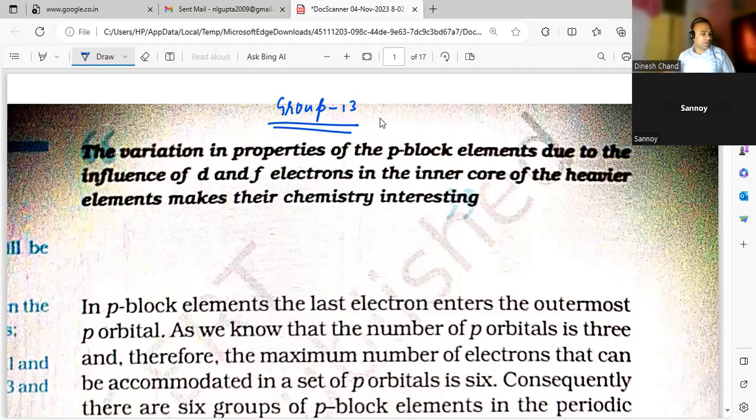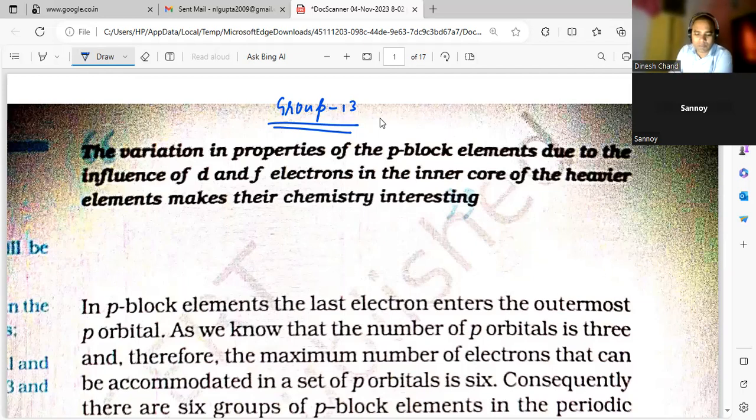What about anomalous properties? What do you mean by anomalous properties? Which element shows the anomalous properties? Anomalous properties are the properties which are different from the rest of the group. Generally, the first element of all the groups shows the anomalous properties.